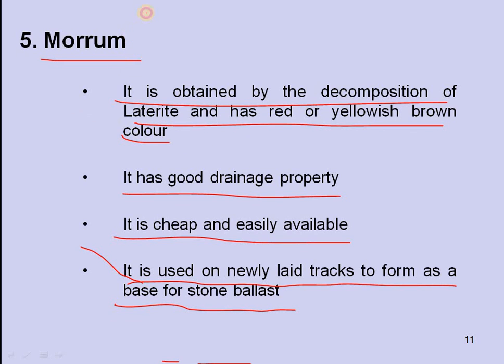So this morum is also used in all railway tracks. On the natural ground level, this morum will be filled up to a level, and after that the formation level of the ballast will be filled in a trapezoidal shape. Then the sleepers will be laid and the railway tracks will be built. So this is the condition of morum.